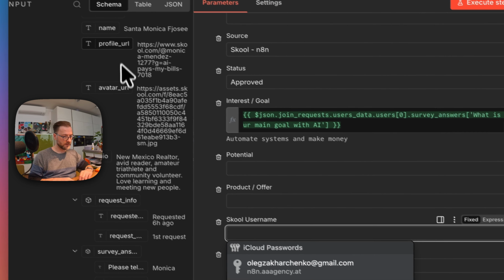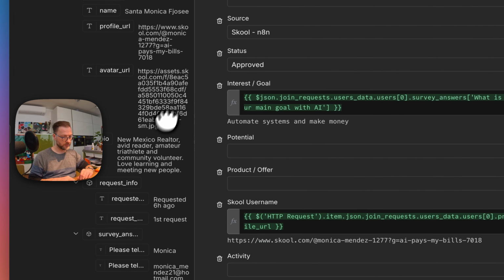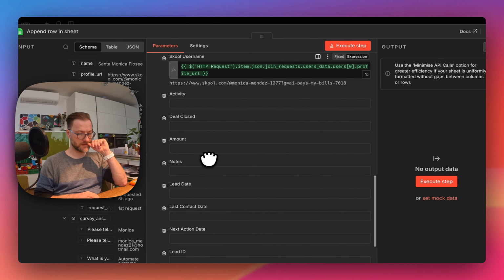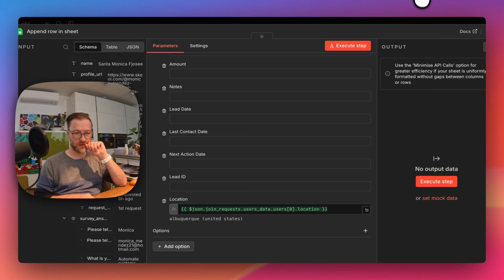Yeah, here should be the profile. Right, I'll keep it like that. There was also a bio. Where's the bio? Maybe I need to add the bio.